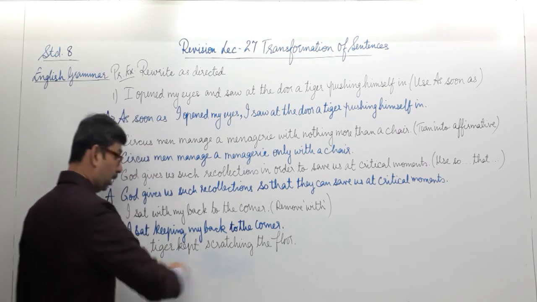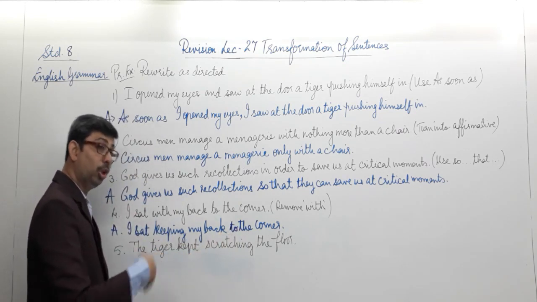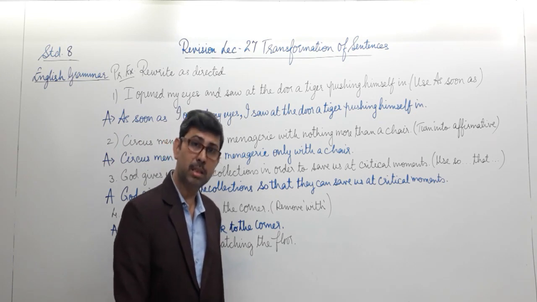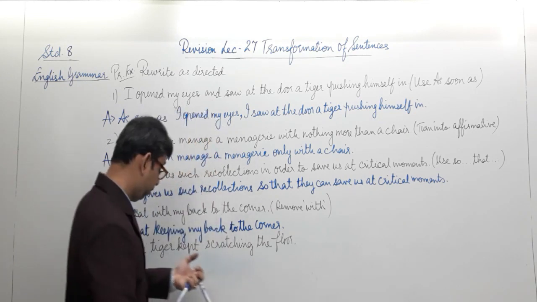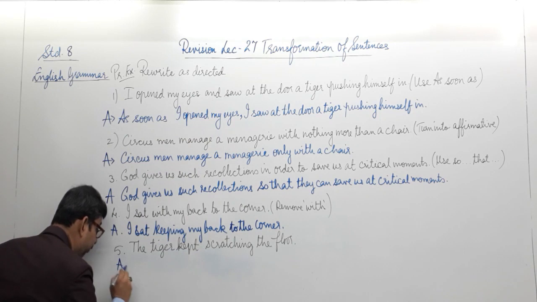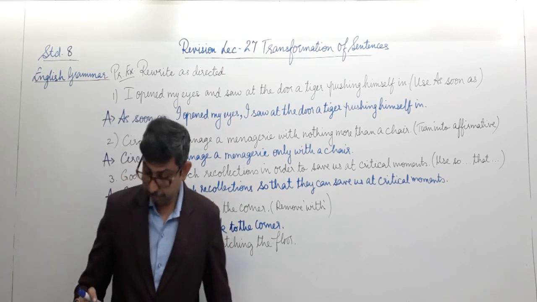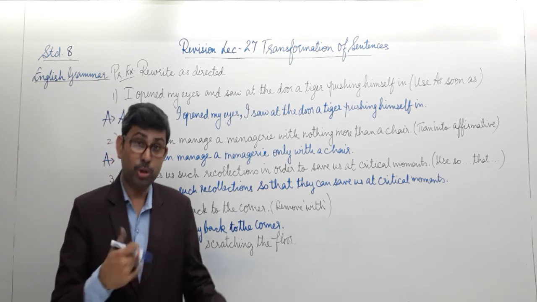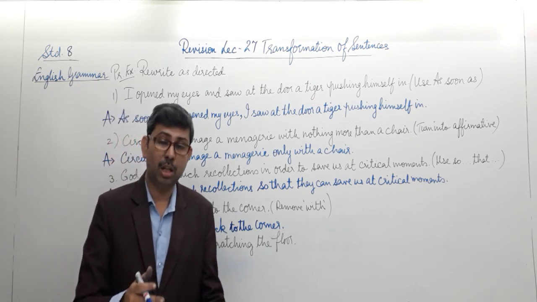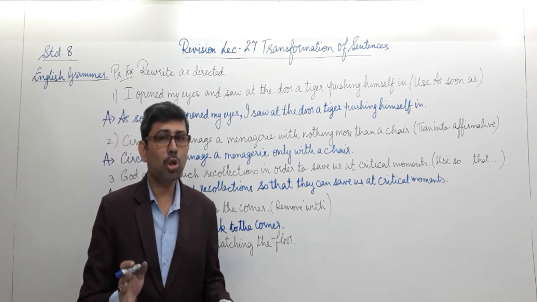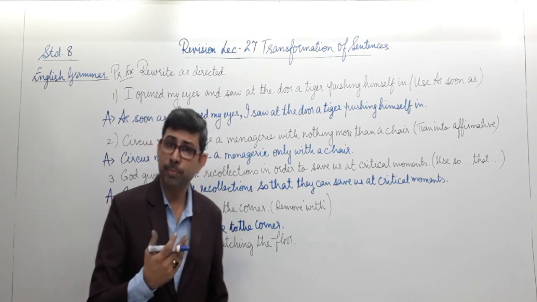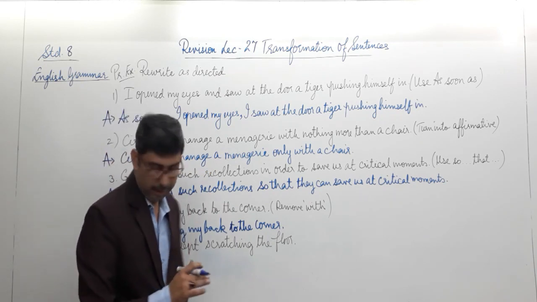So here you see the affirmative given, the tiger is doing the action of scratching the floor. We want to write the same sentence in the negative but without changing its meaning. So let's write it. The tiger did not cease or did not stop. He was doing the action of scratching, isn't it? So we are saying that he is not stopping the action. And in this manner we are going to change the positive into negative without changing the meaning.